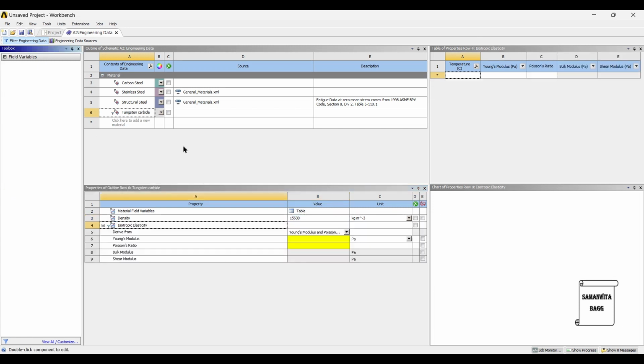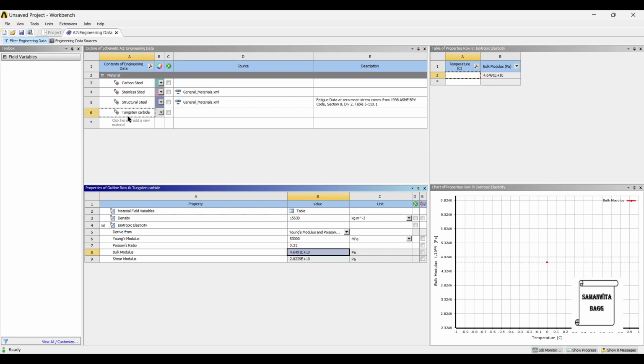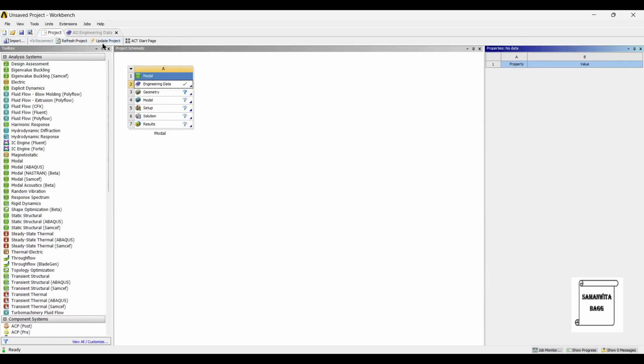Next, we'll add isotropic elasticity. The value for Young's modulus in megapascal is 53,000 and the value of Poisson's ratio is 0.31. So these are the 3 materials that I'm going to use. I'll go to project now and update project.